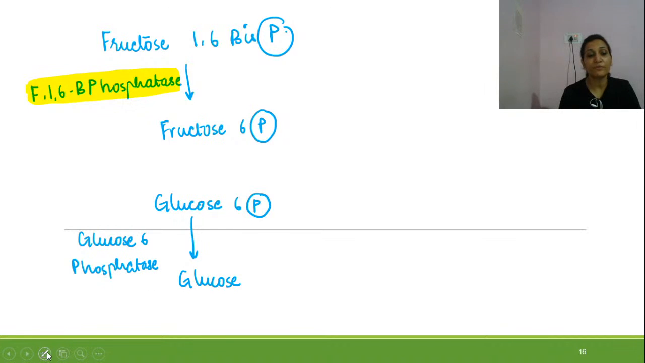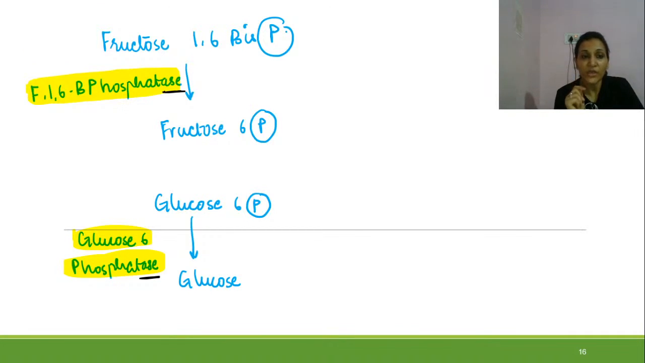So remember the name of the enzyme. It is not that difficult, because in both of the cases above and here, you can see there is 'ase', phosphatase. That means there will be removal of one phosphate. So as easy as this, just remember phosphatase and there will be removal of phosphate.